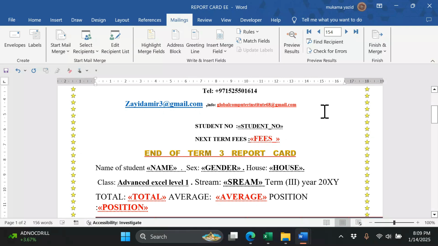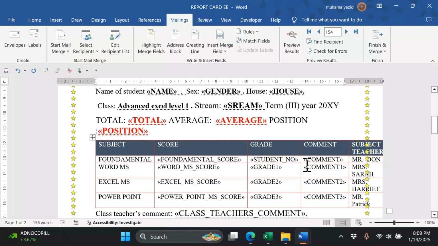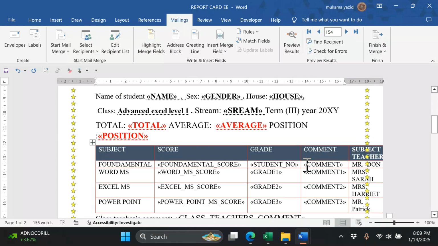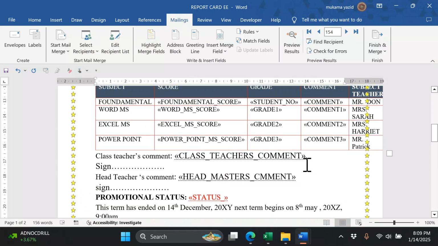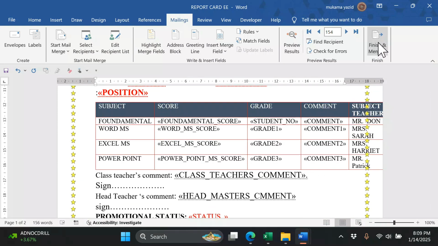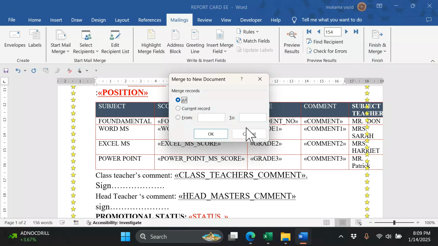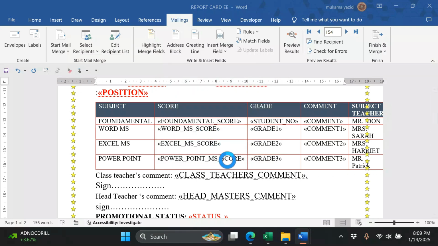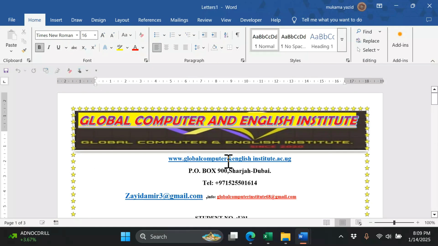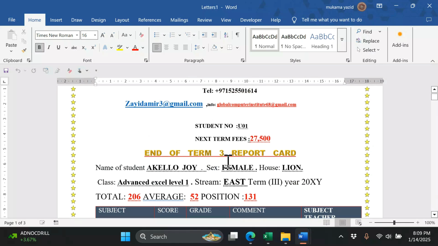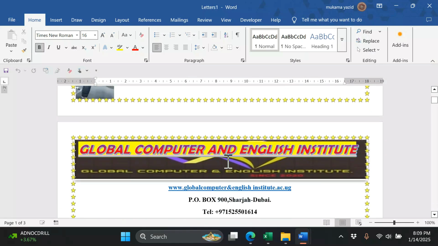After confirming it's okay, you have done a good job and everything is working. You finish and merge. You can edit individual documents and you say all. You send, and all the report cards will be generated and you can save as your report. You can print them. You can forward to everyone. You can see this is the first person's report.